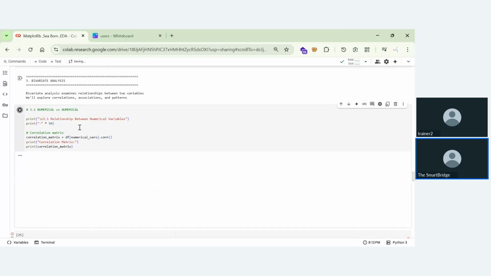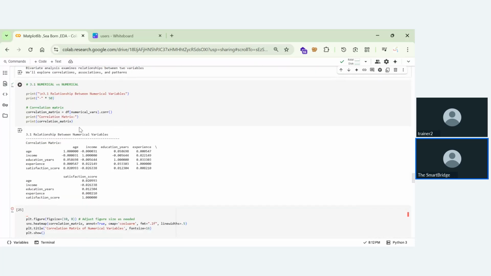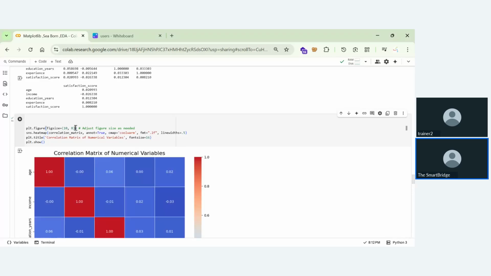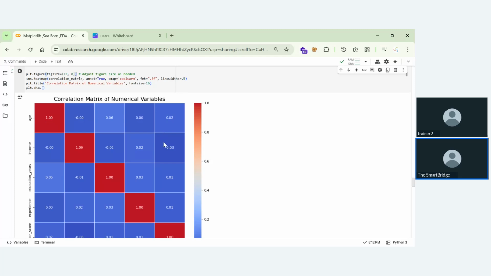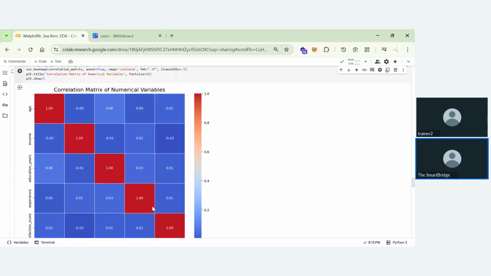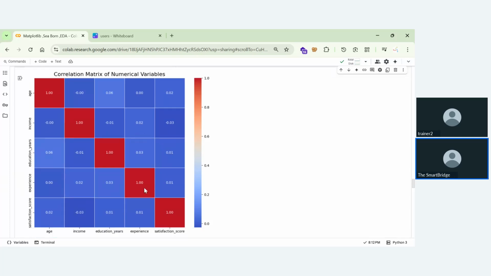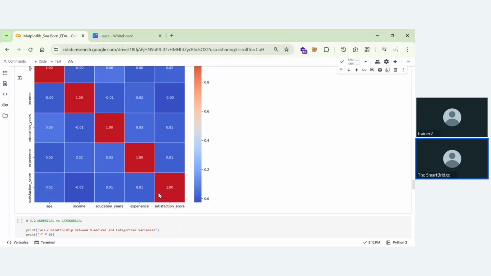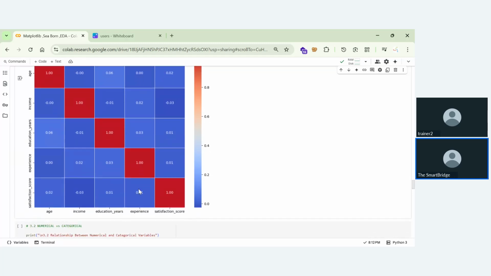Just run this thing. So now you can see that this is a correlation matrix. This is the analysis of age and age, income and income, education years, experience and experience, satisfaction score and satisfaction score. Okay, so if the experience is 0.01.